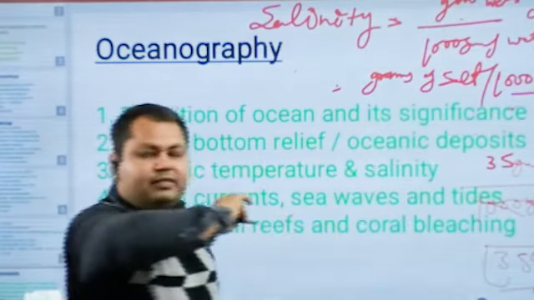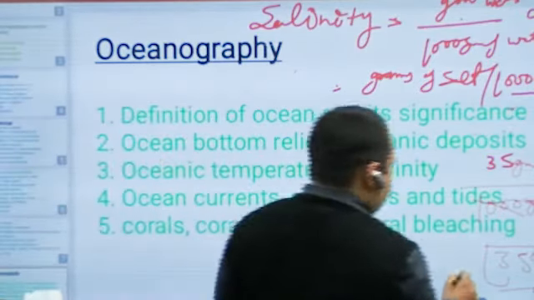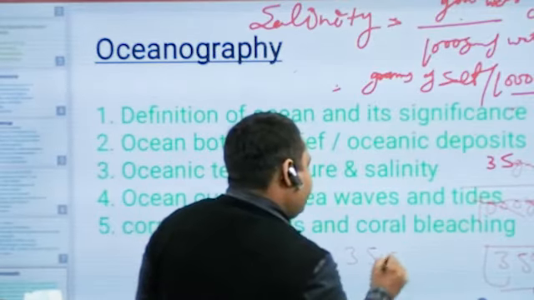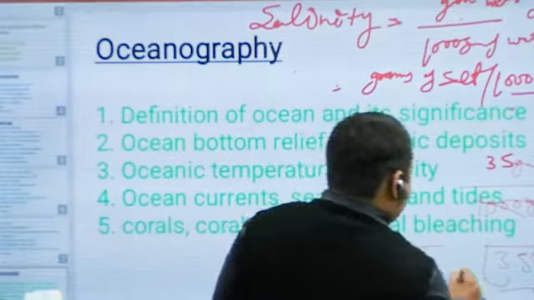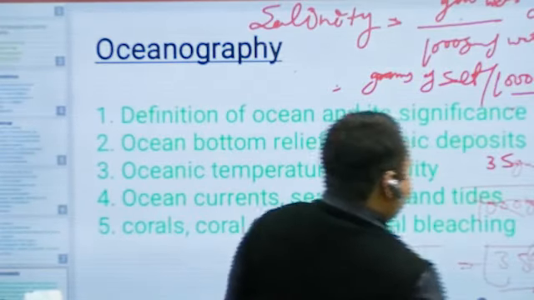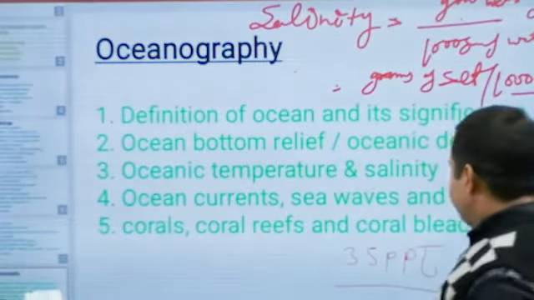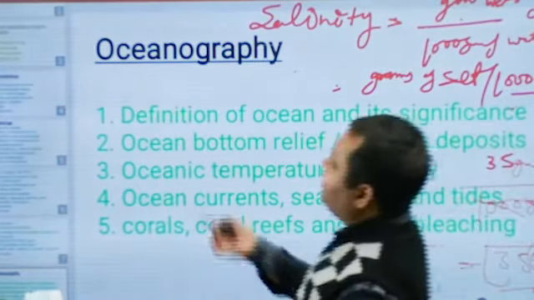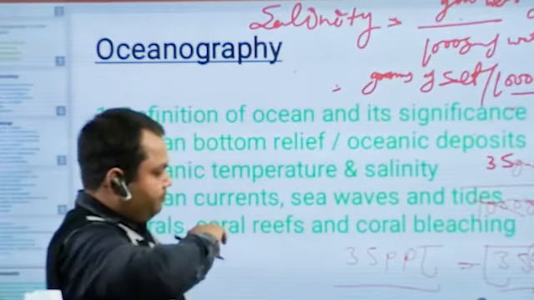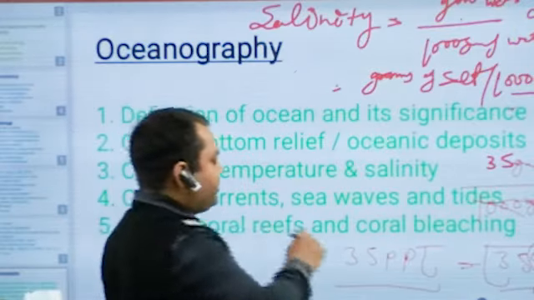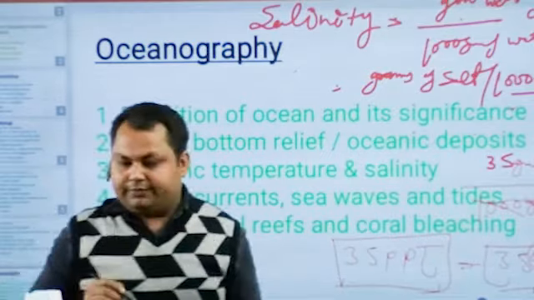This is the average salinity of the ocean. You can write here 35 ppt, or use this notation. So this is about the word salinity of the ocean, or salinity in any context related to a river or lake. And the important point is that the average salinity of the ocean is 35 ppt, and remember it.